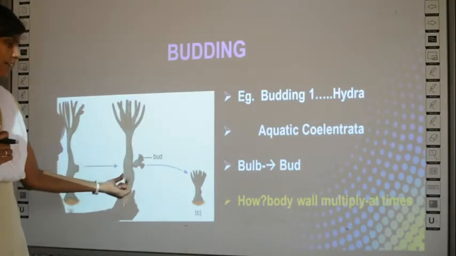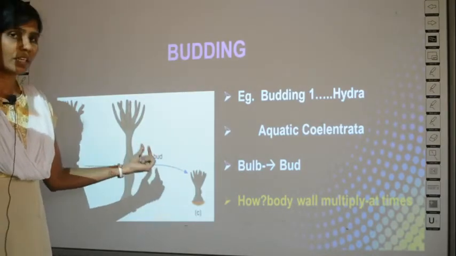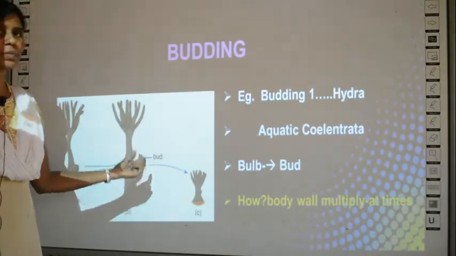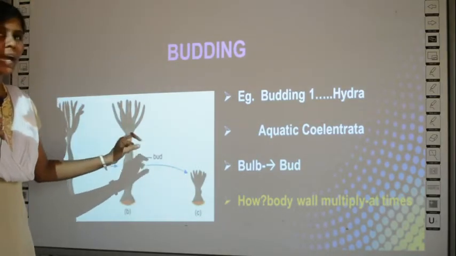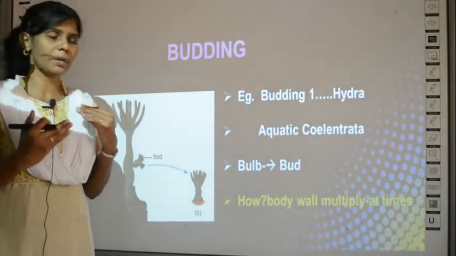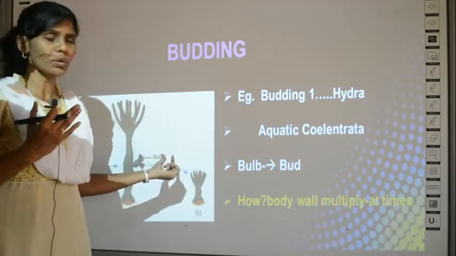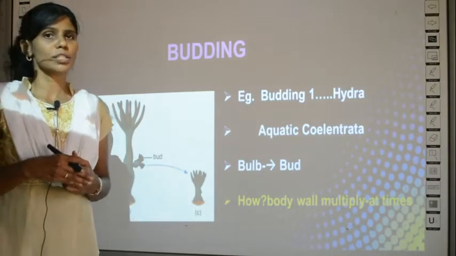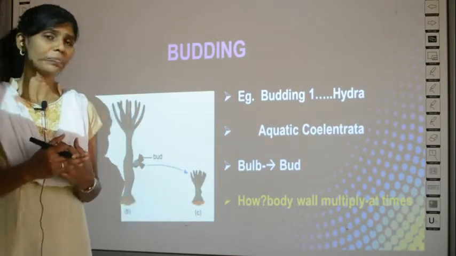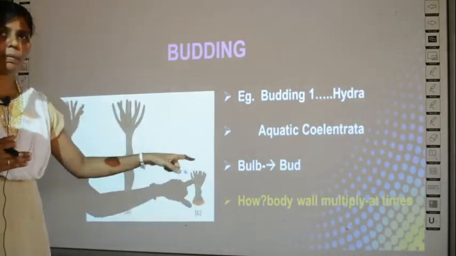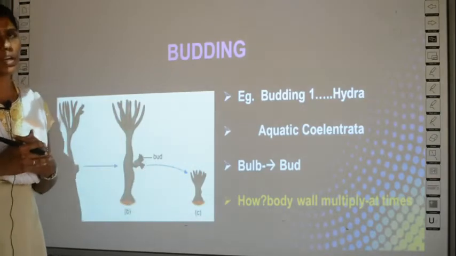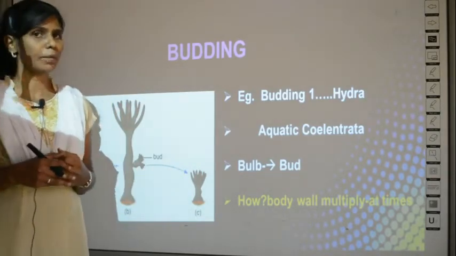Later it will develop branches. When a swollen structure with branches develops, it is called a bud, and this bud will grow bigger and bigger, and at one point of time when it is fully mature, it will fall to the soil and grow into a plant, and then what will happen? This will become a parent plant. So this is the way how hydra reproduces.